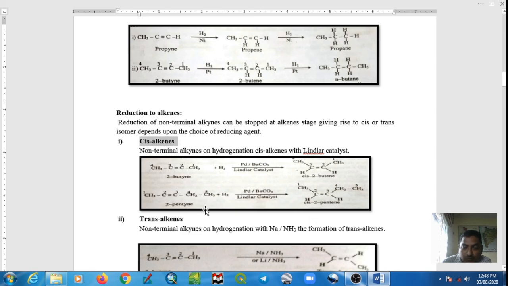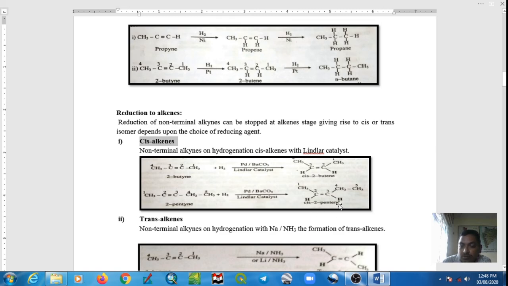Another example, 2-pentyne. If you reduce 2-pentyne by using Lindlar catalyst, remember, hydrogen in presence of palladium and barium carbonate, this Lindlar catalyst reduces the carbon-carbon triple bond into carbon-carbon double bond, and we get the cis double bond.